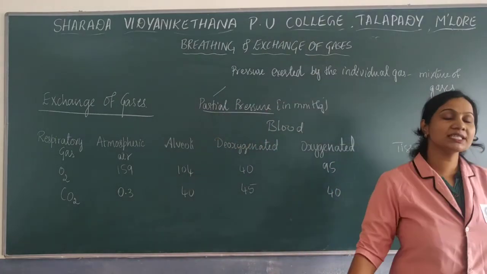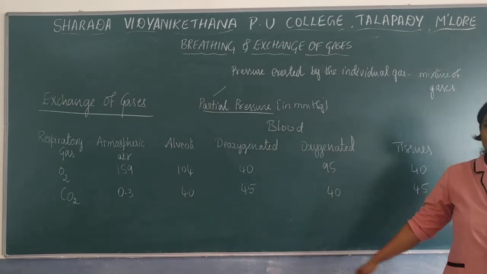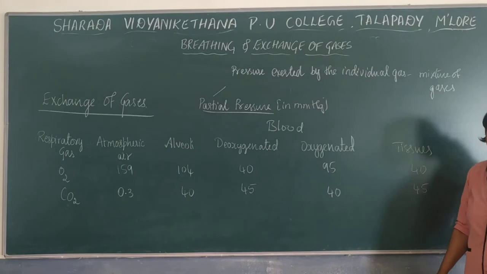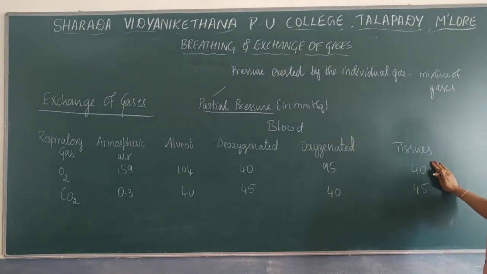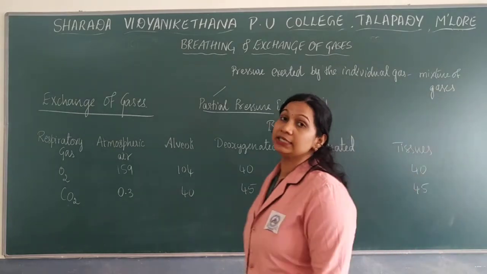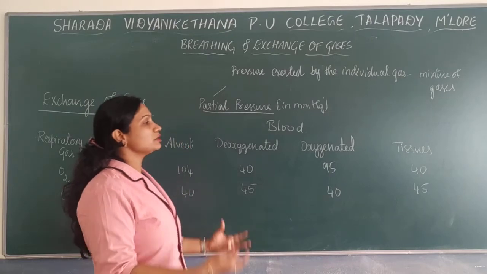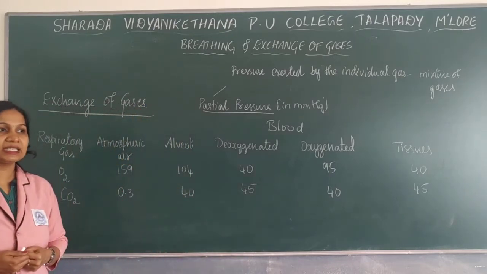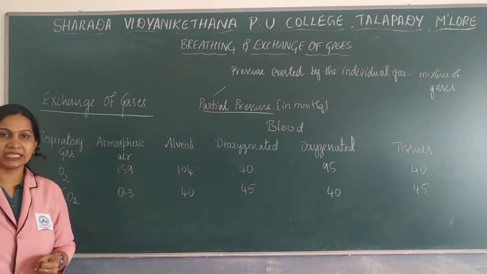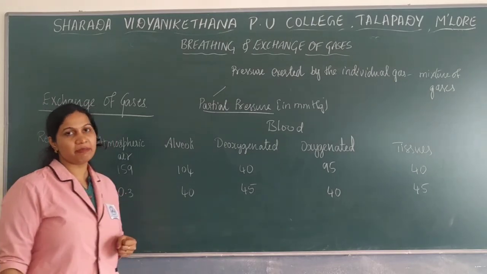As I told, the exchange is between the blood and the tissues. In the tissues, the partial pressure of oxygen is 40 and the partial pressure of carbon dioxide is 45. Because oxygen is utilized, the carbon dioxide partial pressure is high, that is 45 mmHg.